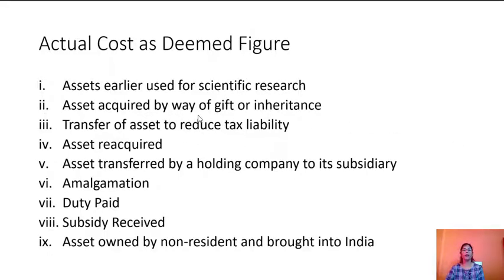Asset acquired by way of gift or inheritance. If the asset is acquired by gift or inheritance, the actual cost of asset to the assessee shall be actual cost of the previous owner as reduced by the amount of depreciation which has been allowed. Market value of asset will not be considered for determining the actual cost.